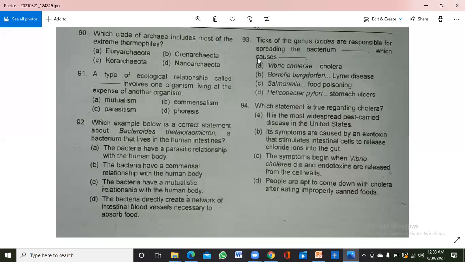Okay, now the last slide. The 90th question is: which clade of Archaea includes most of the extreme halophiles and extreme thermophiles? So it is Pinna archaeota. It is a straightforward MCQ.